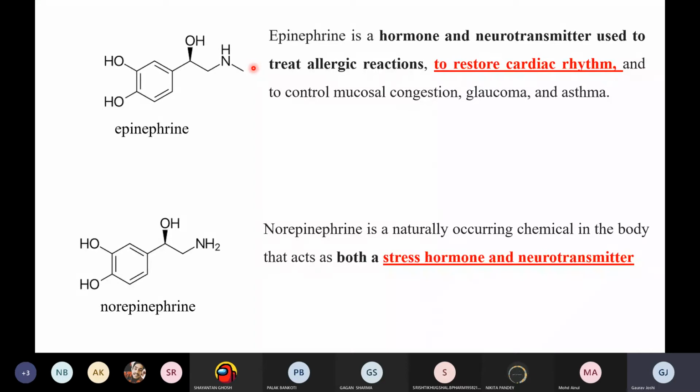So nor means the removal of the methyl group, demethylation, right? Always remember this thing.